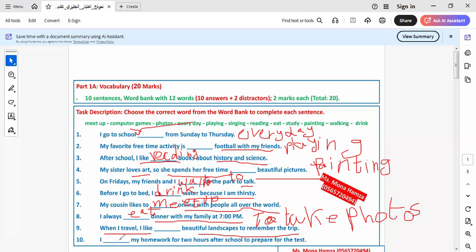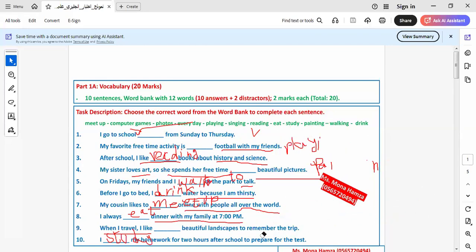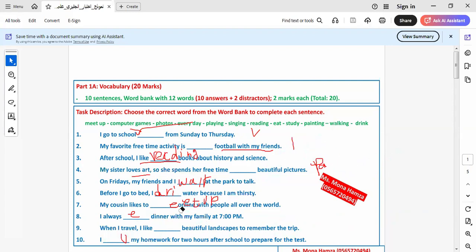The last one: I blank my homework for 2 hours after school to prepare for the test. It will be to study. So here it will be I study my homework before we have the exam. Okay, let's continue to the next question.